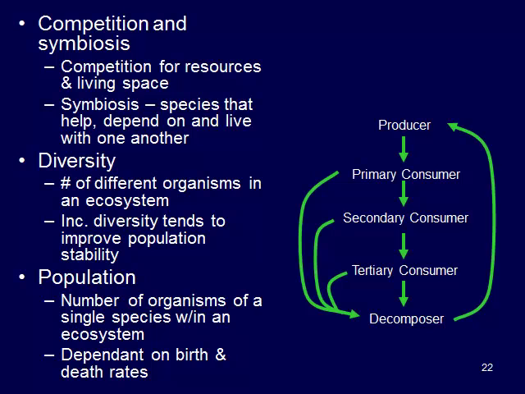So this idea of diversity, so if you have an ecosystem that has a whole bunch of different types of organisms, this actually will improve population stability. So the more diversity you have, the more stable your population is, because we have lots of different things in there that maybe can adapt to different environments a little bit easier than all the same thing, where if maybe salinity changes dramatically, it affects that one population, it's done.